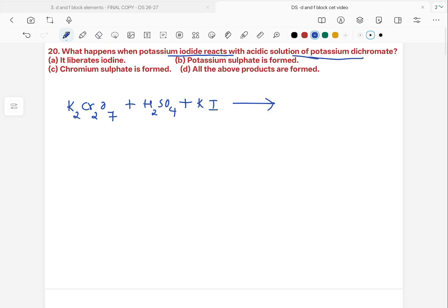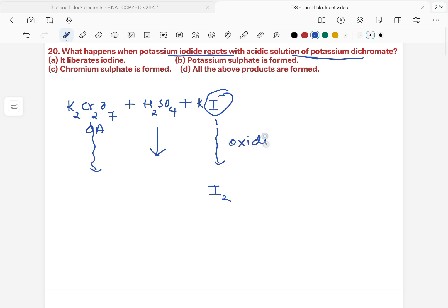Let's take the reaction this way. Potassium dichromate is an oxidizing agent, oxidizes I- to I2, and itself gets reduced to chromic sulfate.